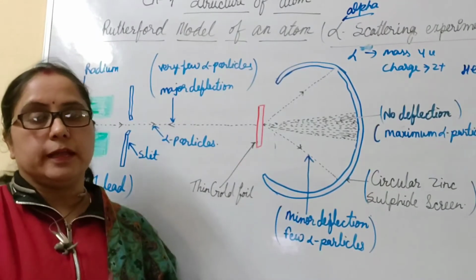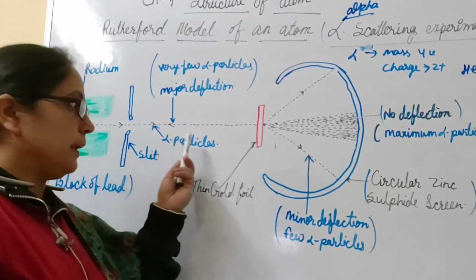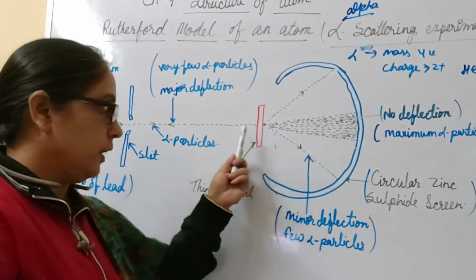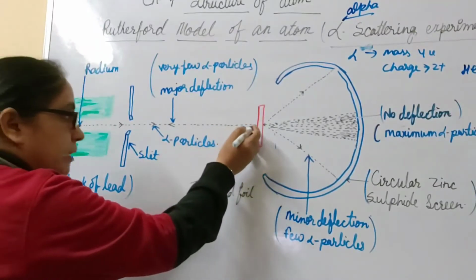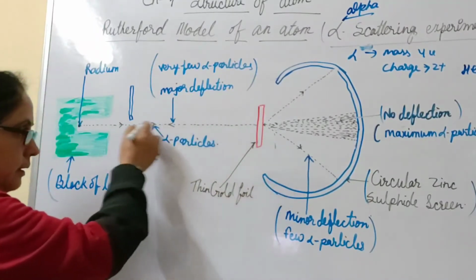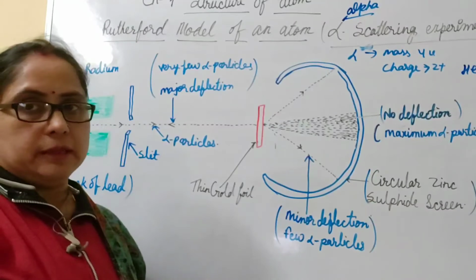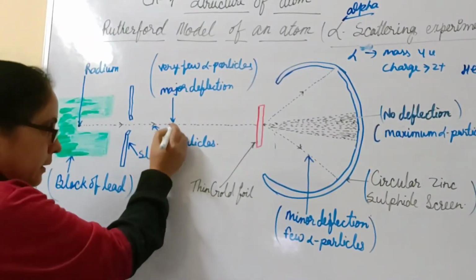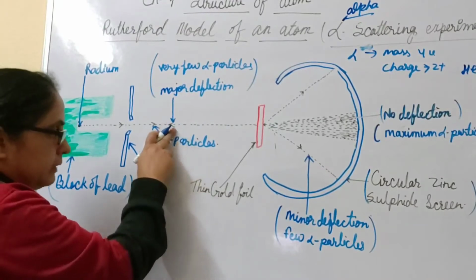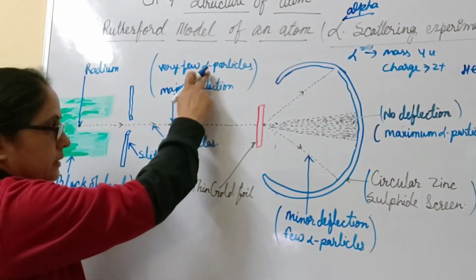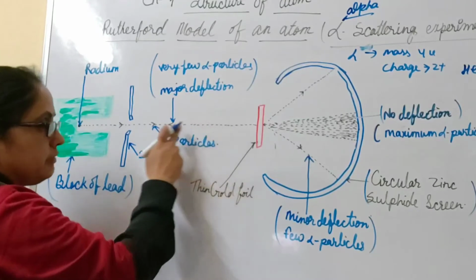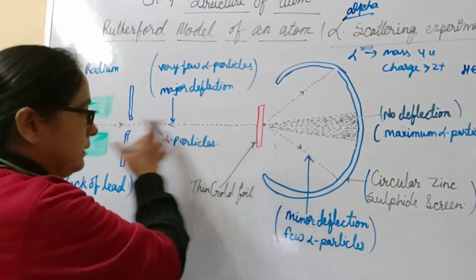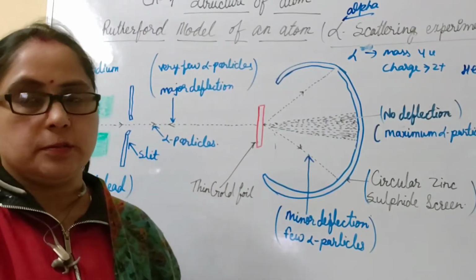The third point, he observed that very few alpha rays, which were passing through the center of an atom of the gold foil, struck the gold foil and turned back in their original path, meaning after striking they come back along their original path. These are the alpha rays in very few numbers. So there is major deflection. They were deflected through a major angle and went back in their original path.